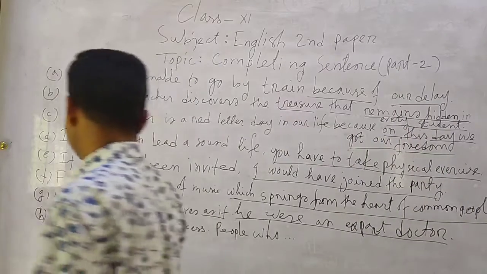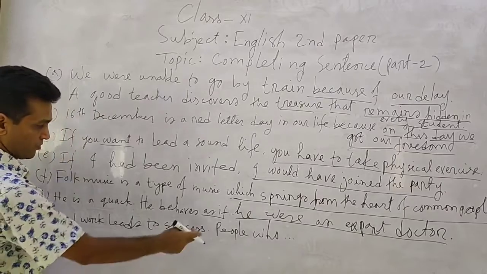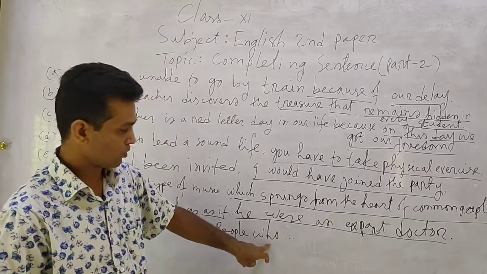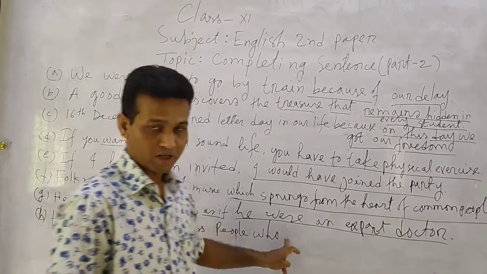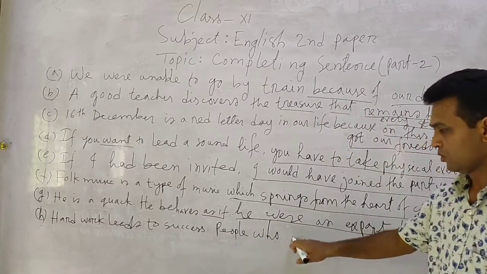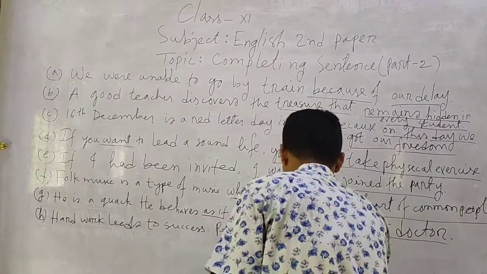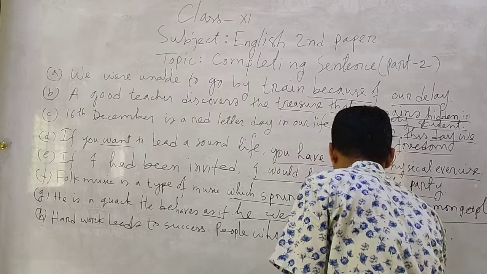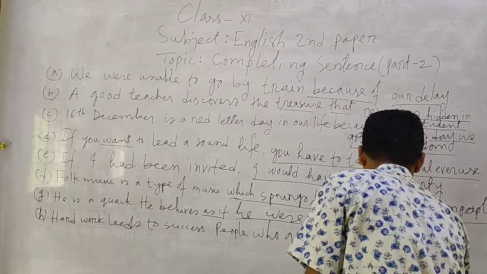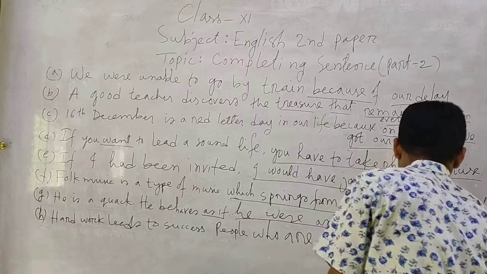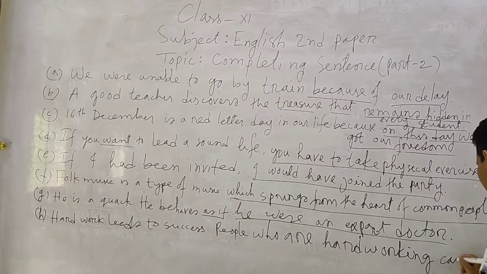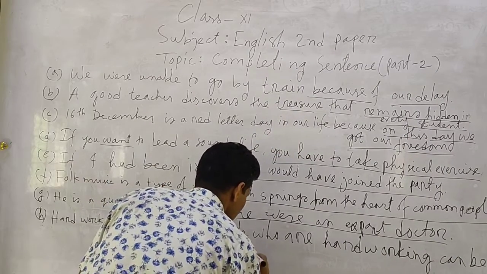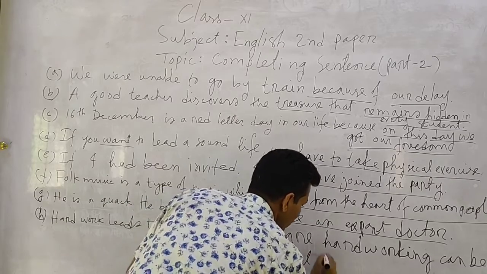Next one, last one: hard work leads to success. First sentence. Second sentence, people who. Here after people the relative pronoun has been used, so you have to use the finite verb and extension, of course. People who are hardworking can be successful in life.